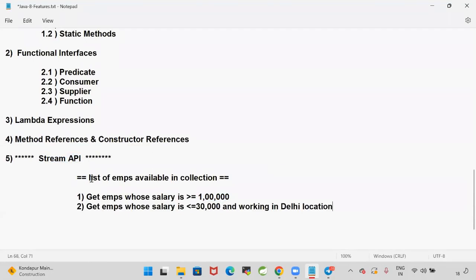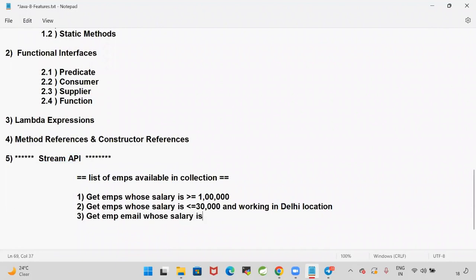My employees are in a collection. 100 employees are available; you retrieved 100 employees and stored them in the collection. Can you retrieve the employees whose salary is less than 30,000 and who are working in Delhi using stream API?